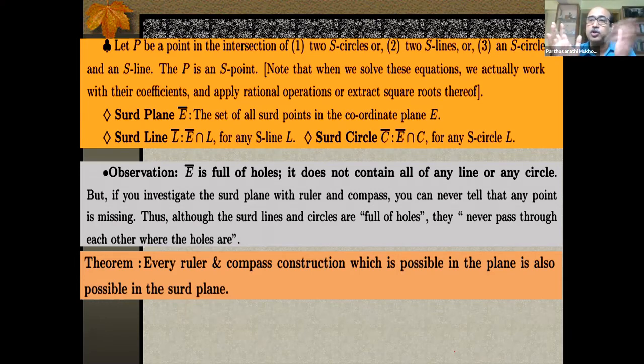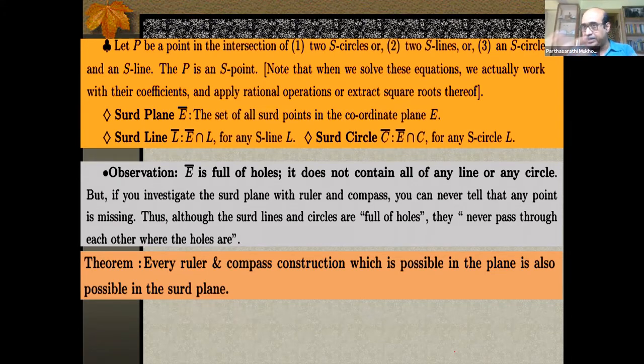So it can be done. Maybe when you are doing, some points go missing. It's passing through some vacuum, but it will never meet each other. It will never propose to get a new point which falls in this gap, which falls in the vacuum. That will never happen. These new points that these 2 machines can give you as an intersection of lines, intersection of line and a circle, intersection of circles, they will be there on that third plane. So every ruler and compass construction which is possible in the plane is also possible in the third plane.